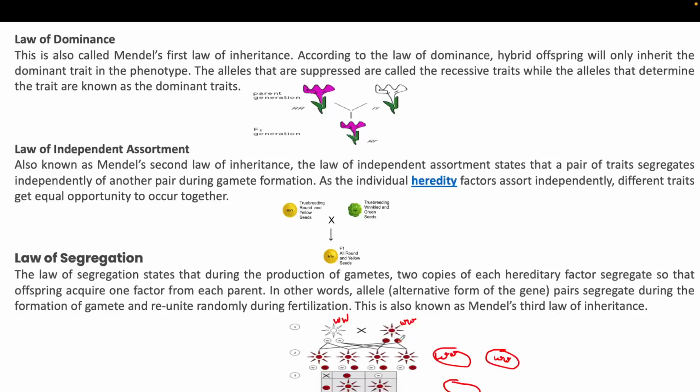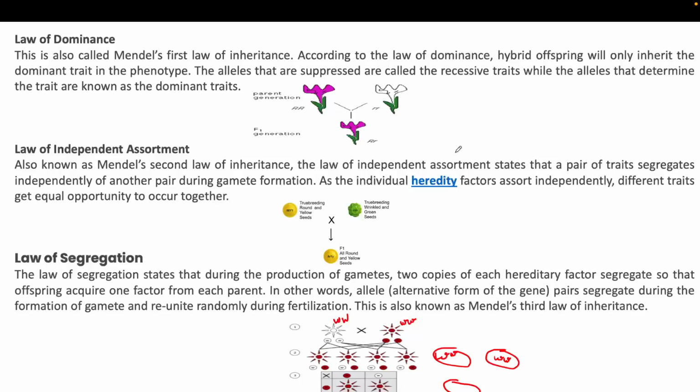Because here you don't know what type of genetic combination is there. So it has an equal chance to cross with each type of allele, right? That's why it is a random reunion during fertilization and it will form the complete zygote. This is known as Mendel's third law of inheritance, the law of segregation.